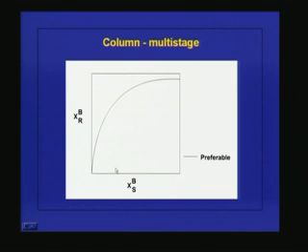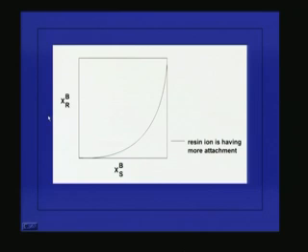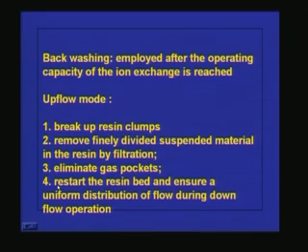So, this is a preferable ion exchange. And if the concentration of B in solution is more compared to the concentration of B on the resin, then it is an unpreferable ion exchange. That means the resin ion is having more attachment than the ion B which is present in the solution. So, in this process we cannot go for ion exchange.